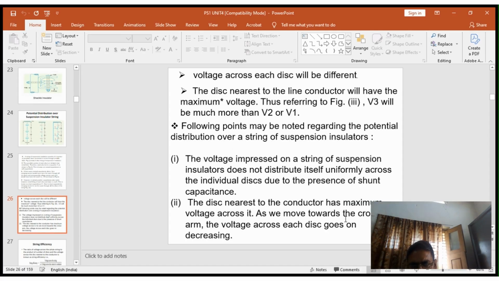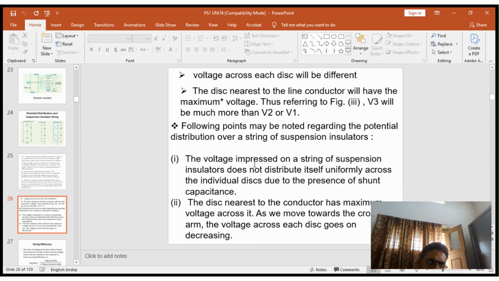Because of the presence of shunt capacitance, the voltage across each disc will be different. The disc nearest to the line conductor has the maximum voltage, and V3 is much greater than V2 and V1. The following point is important.